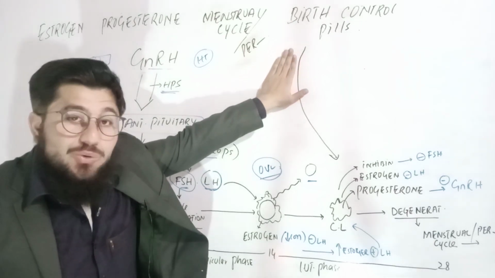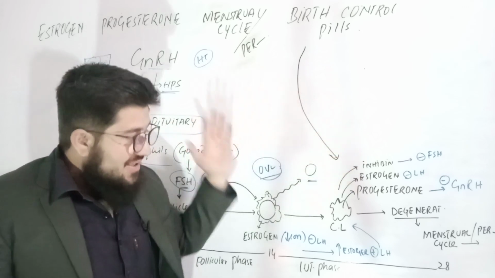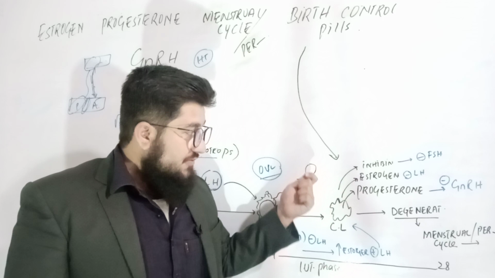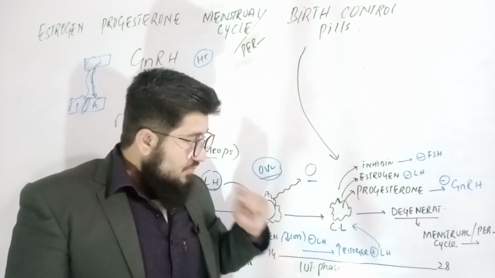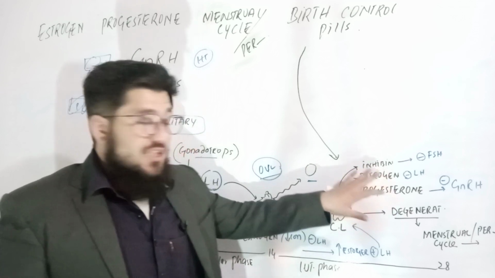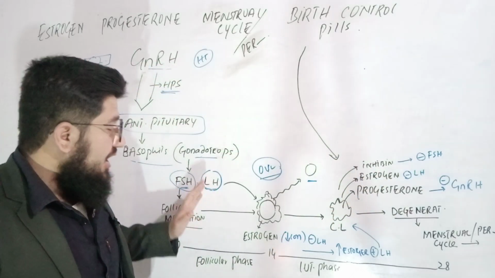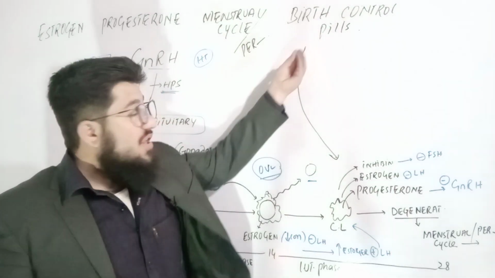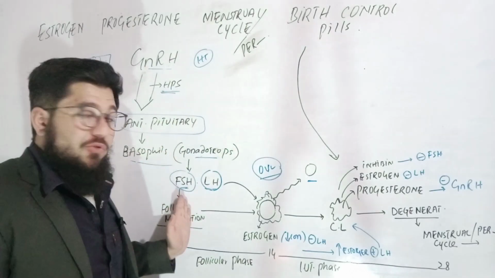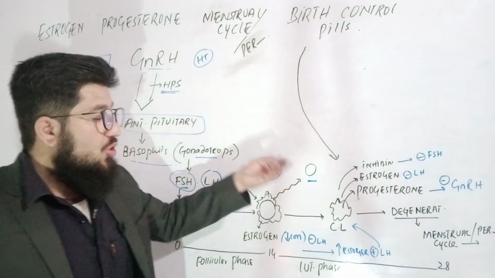Once again, I hope you got the understanding of the birth control pills. Birth control pills are actually the estrogen and progesterone. They are taken, and if these are taken, they will act just like natural estrogen progesterone released by the corpus luteum. So if natural estrogen progesterone, if these are released, these natural estrogen and progesterone, they were supposed or responsible to inhibit the follicle formation, inhibit the ovulation. So when we are taking these orally, so what will happen then? Then there won't be the follicle formation, there won't be the ovulation. So if there is no follicle, no ovulation, means ovum is not produced.